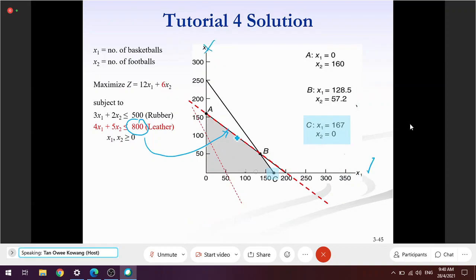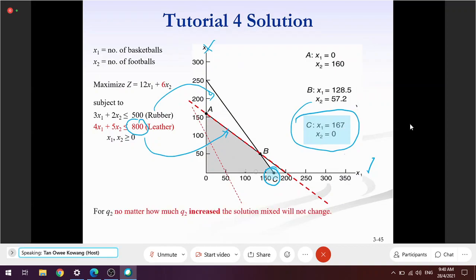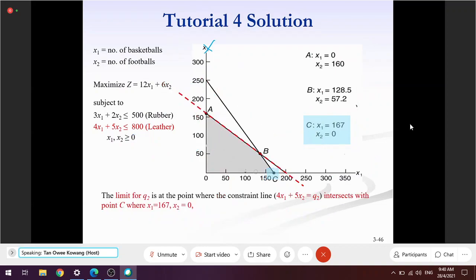So for the sensitivity range for constraint 2, which is in red, I need to find the intercept of another constraint at x1, which is 167.